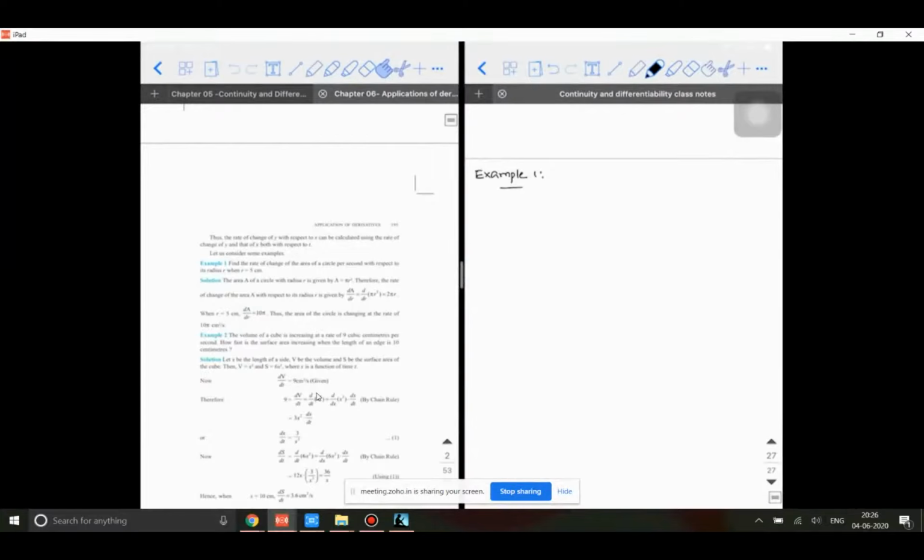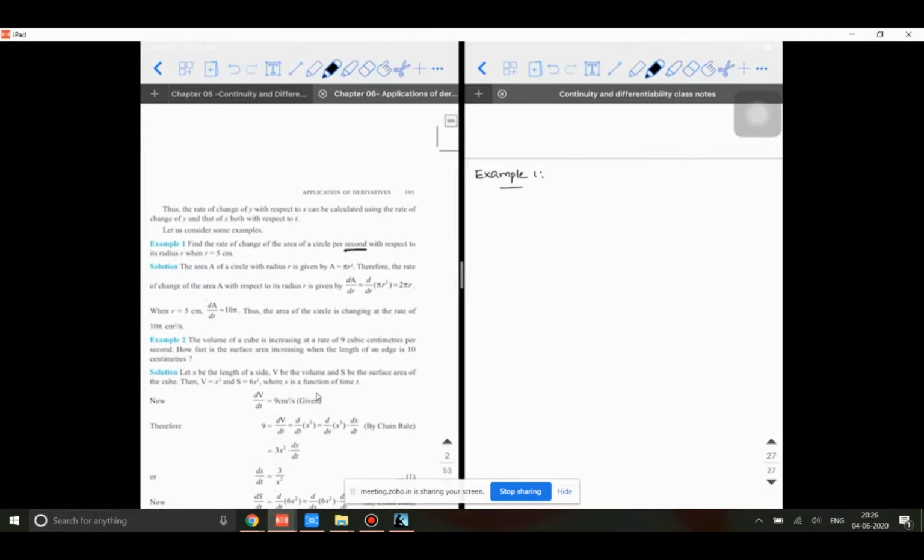Find the rate of change of area of a circle per second. Sometimes they might ask you to find the rate of change of area of a circle per length. You have to look at the units also. If they're asking per second, you need to differentiate with respect to time. If they're asking per length, then you need to differentiate with respect to length. Be careful, that's the only point I'm trying to stress. So I'll directly do this problem. Observe this: find the rate of change of the area of a circle per second with respect to its radius r when r is equal to 5.